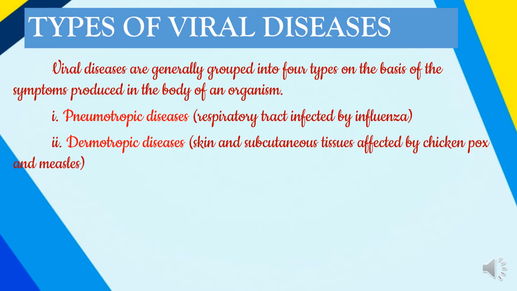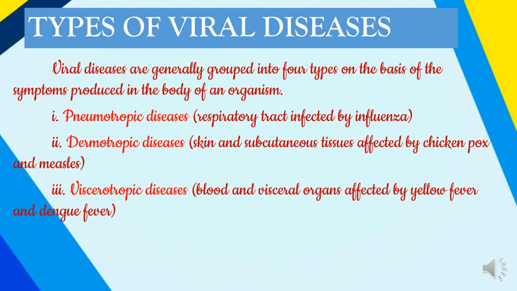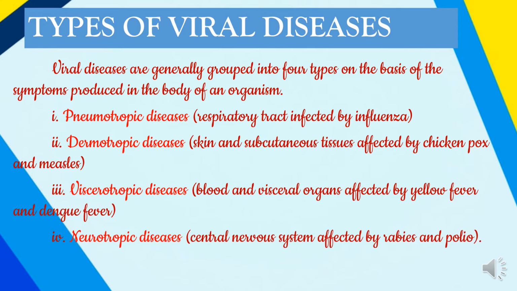The dermotropic diseases: dermotropic refers to the diseases of the skin and the subcutaneous tissues, which are affected by chickenpox and measles. The viscerotropic diseases: when the viruses affect the blood and the visceral organs. Visceral organs are the vital organs of our body. When they are affected, it results in viscerotropic diseases. Example, yellow fever and dengue fever. The neurotropic diseases: when the viruses attack the central nervous system, it results in neurotropic diseases. For example, rabies and polio, which affect the central nervous system.